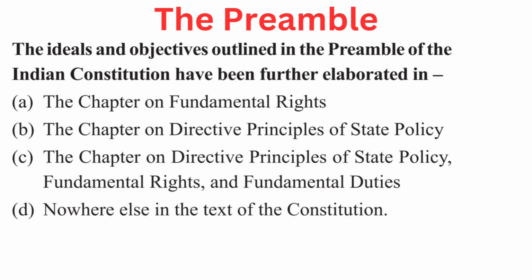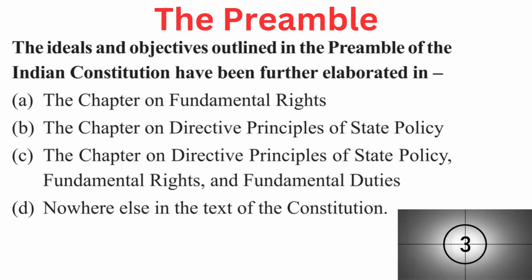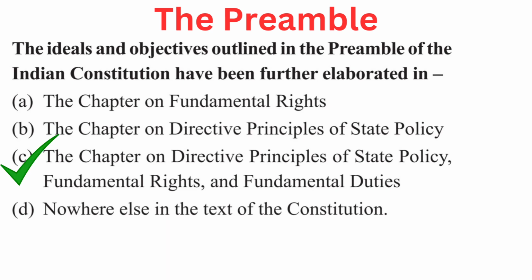Your question is, the ideals and objectives outlined in the preamble of the Indian Constitution have been further elaborated in. Your options are A. The chapter on fundamental rights, B. The chapter on directive principles of state policy, C. The chapter on directive principles of state policy, fundamental rights, and fundamental duties, or D. Nowhere else in the text of the Constitution. Right answer is C. The chapter on directive principles of state policy, fundamental rights, and fundamental duties.